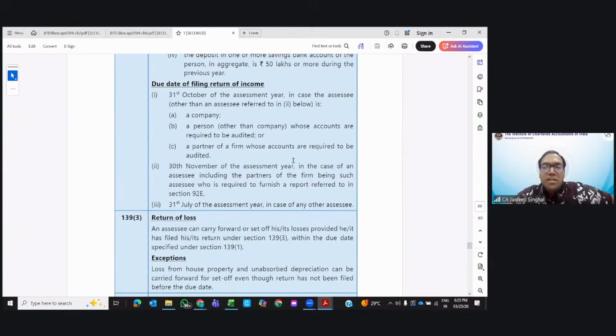30th November, Navneet. What is transfer pricing? I think you don't know this, that's why you're asking this question. There are some cases where you need to file Form 3CEB. Let's suppose I have a company in India, a company in the US, a company in Japan. The Indian company is the parent, and that company is the subsidiary. Let's take an example of Dubai. India has a 25% tax rate. In the new scheme, how much does it come for companies? 22% plus 10% plus 4%, it comes to 25.168%. In Dubai, the corporate tax rate is very low, 9%.